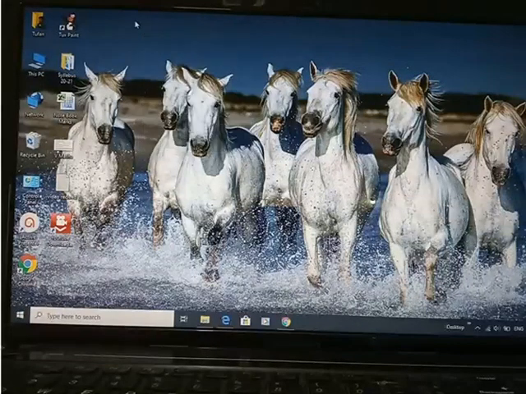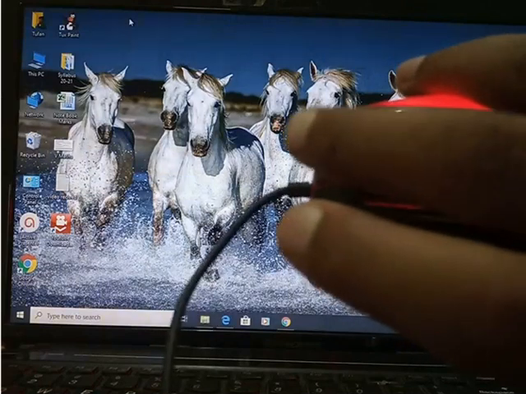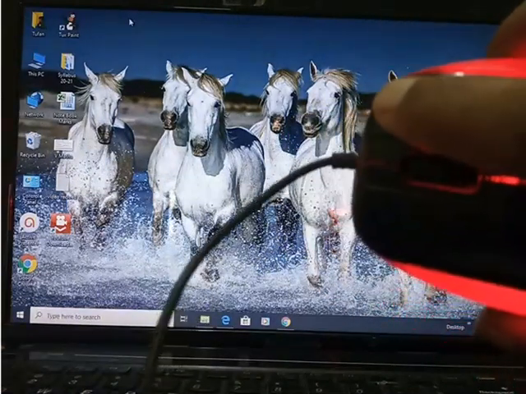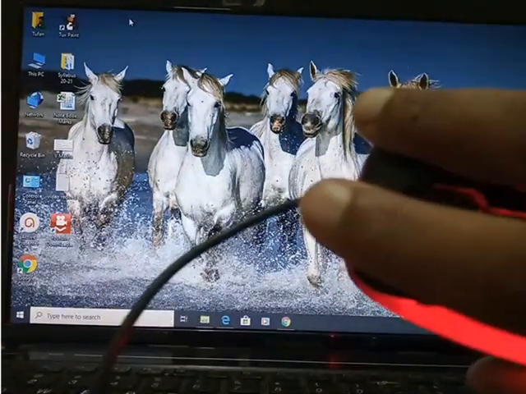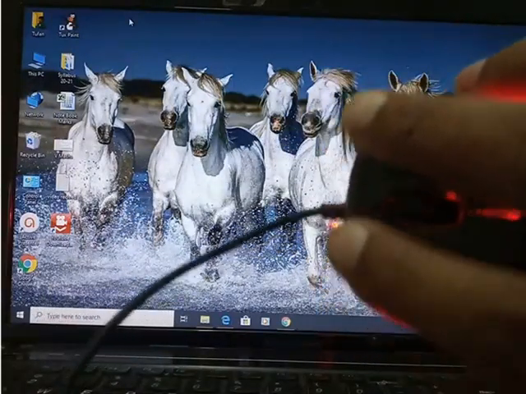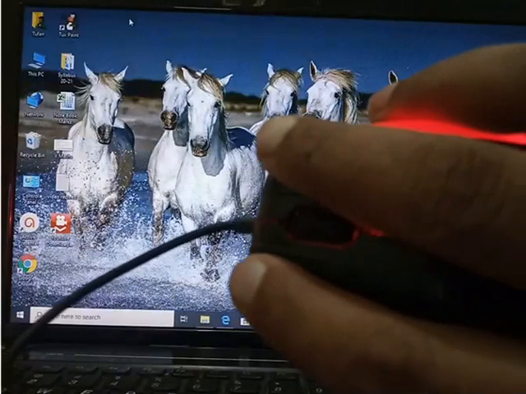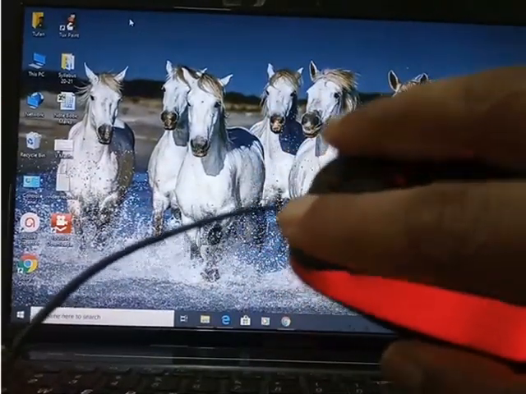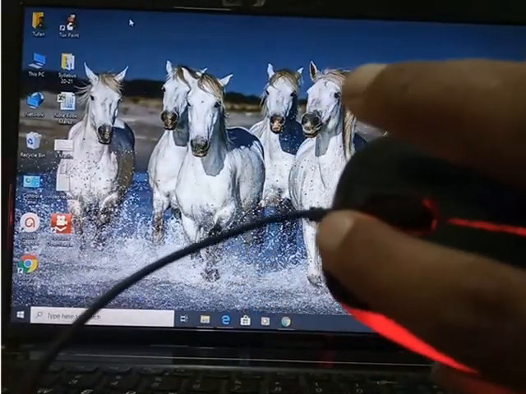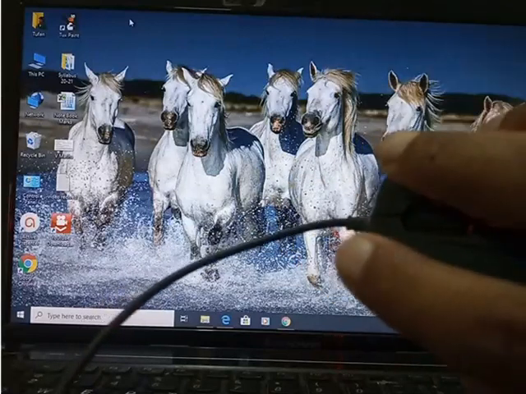So again I am telling, right click means this click, okay, this side, this is the left one, this is the right one. So we used to take the mouse like this. इस तरह से माउस को पकड़ेंगे हम लोग. यहाँ पे लेफ्ट में ये फिंगर रहेगा, लेफ्ट में ये फिंगर रहेगा और राइट में ये फिंगर रहेगा, ठीक है. तो इस तरह से रहेगा.